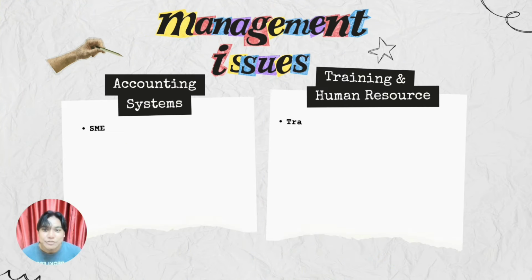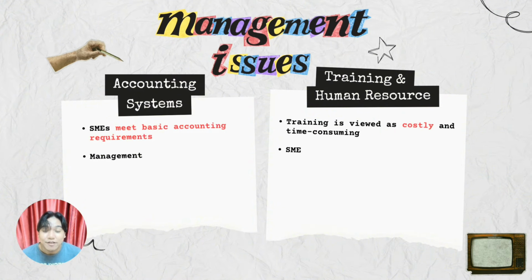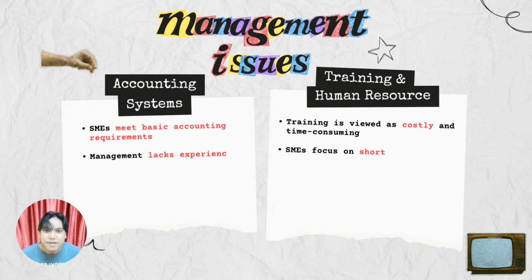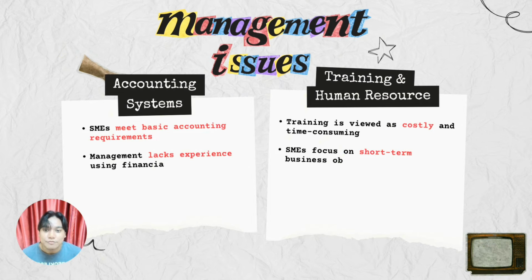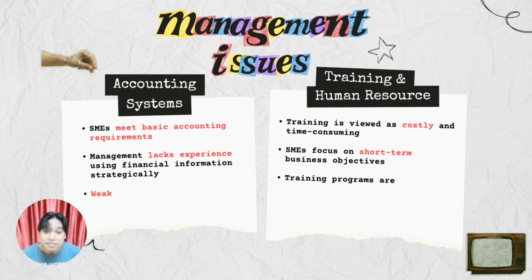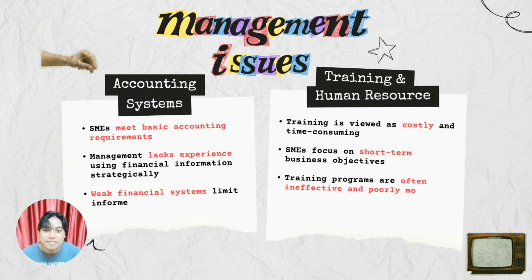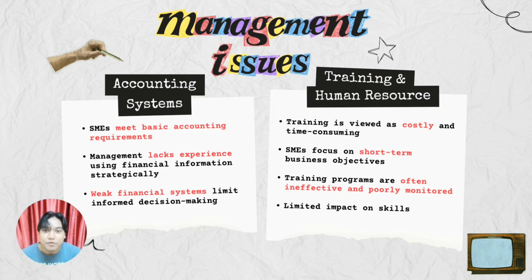The third issue would be the accounting system. Although most SMEs meet their basic accounting requirements, many managers do not know how to use financial information for decision making. This weak accounting system limits the ability of the business to plan, control costs, and support long-term growth.